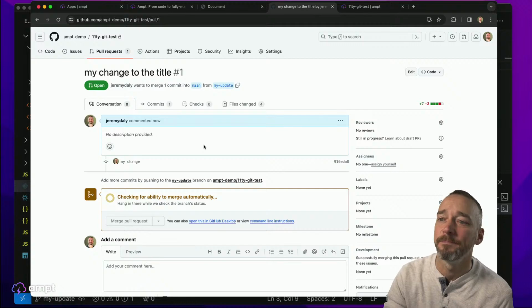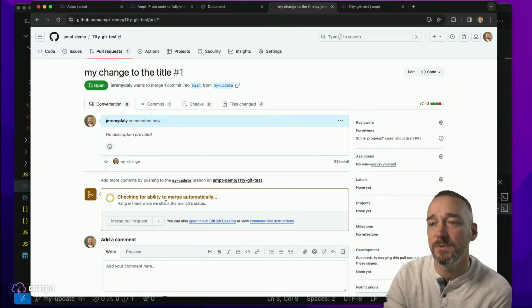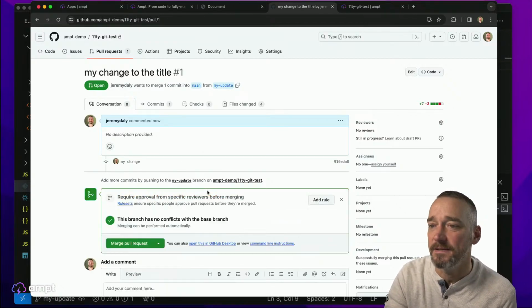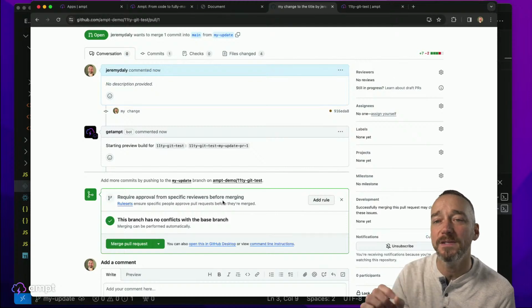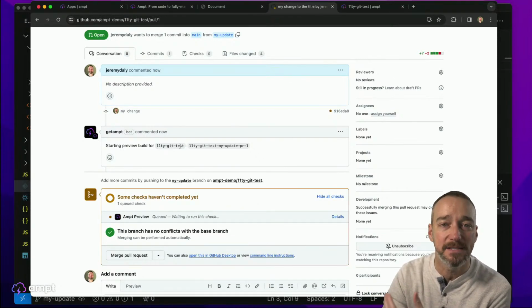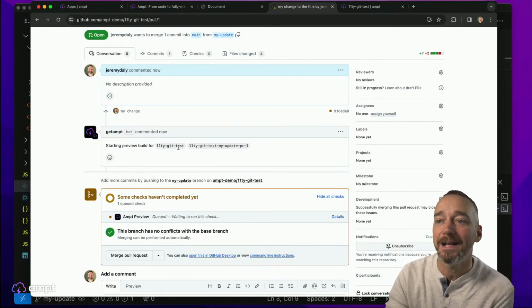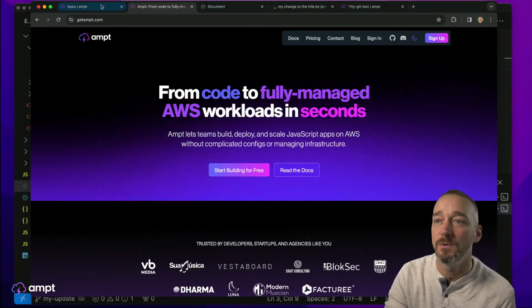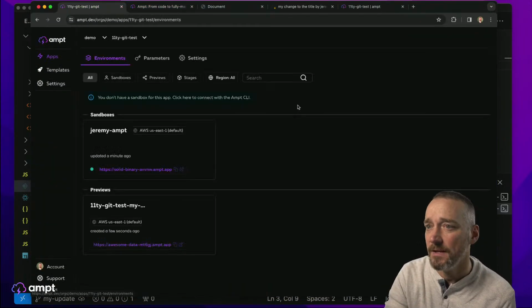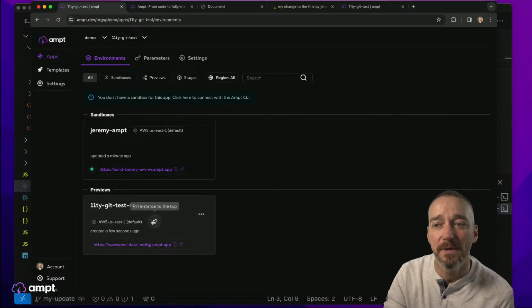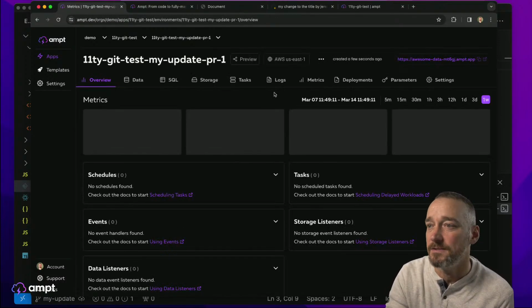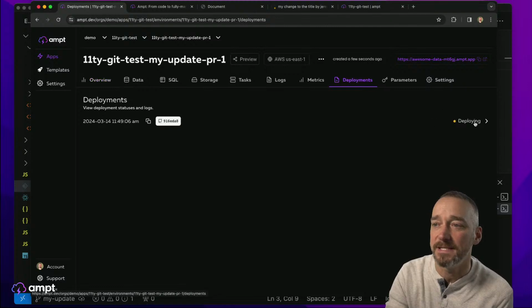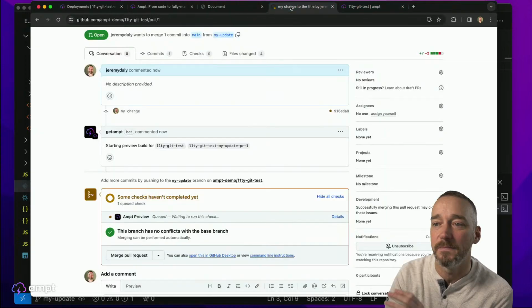pull request like this. All right, so this will, again, do some checks and different things as it normally would. But then what this will do is the Amplify app that's installed in your GitHub account will actually now start a preview build for this. And if we go back over here, we'll see that this preview build is automatically starting to build. We can go into deployments here and see that it's deploying. We can see the git commit that it's tied to. So this is all happening for us automatically.